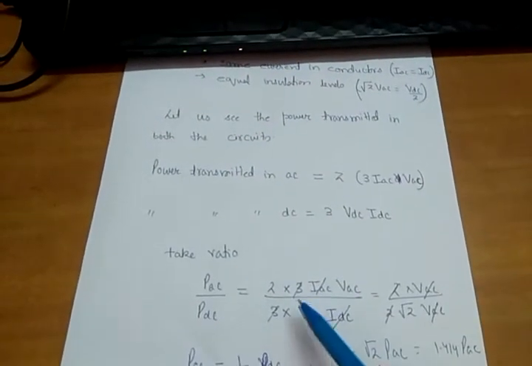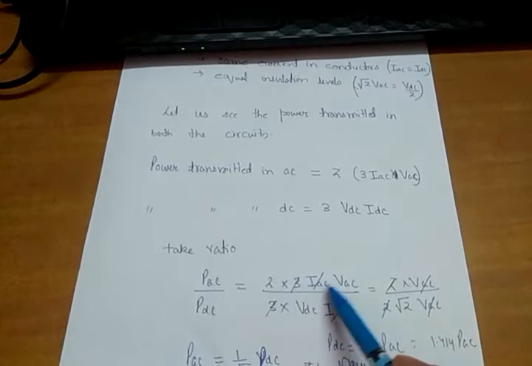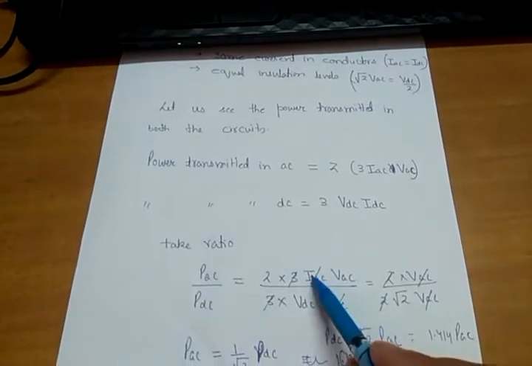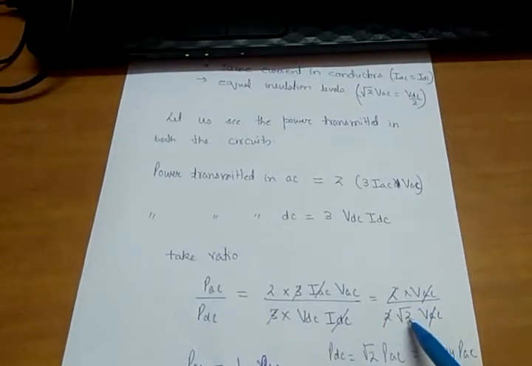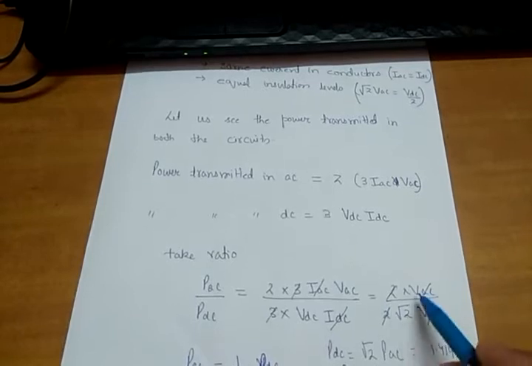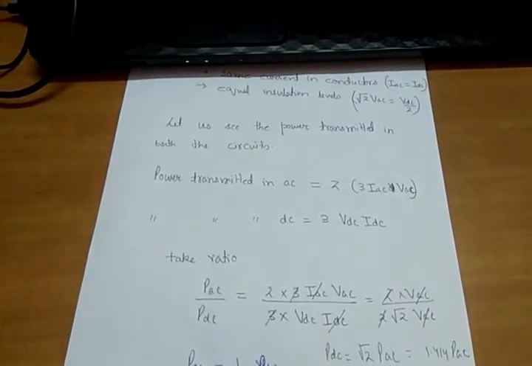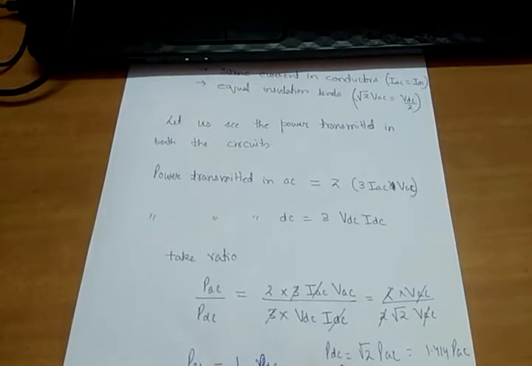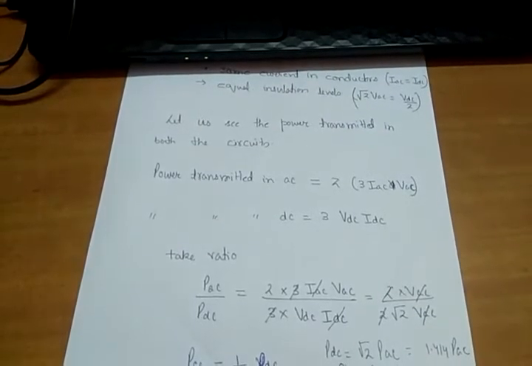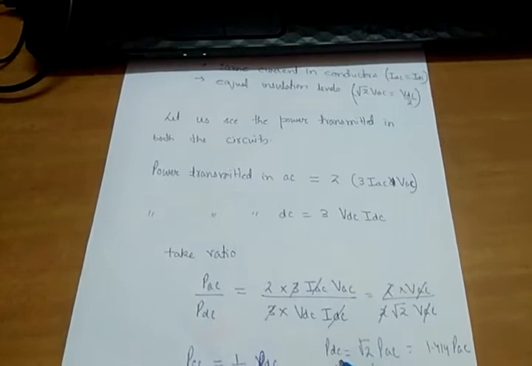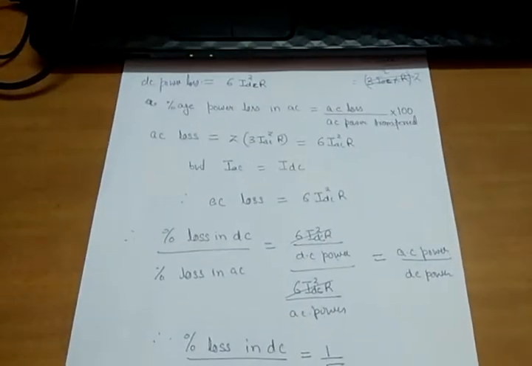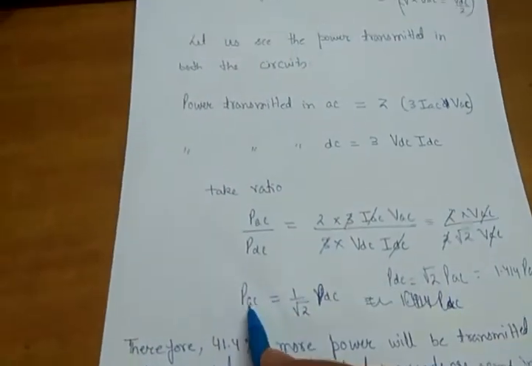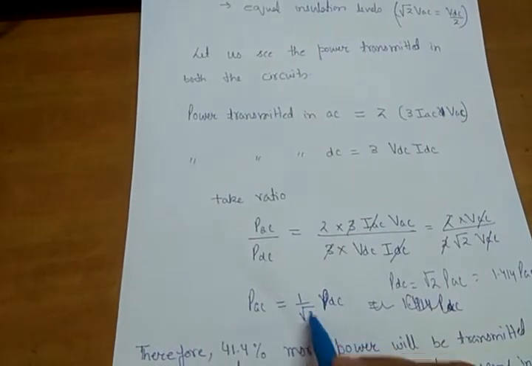P_AC by P_DC. P_AC is 3 into V_AC, I_AC, and P_DC is 3 into V_DC, I_DC. This cancels, this cancels. V_AC, twice V_AC, and V_DC is equal to 2 root 2 V_AC. V_AC cancels. This is 1 by root 2. P_AC by P_DC is equal to 1 by root 2. So P_AC is equal to P_DC by root 2. P_DC is equal to root 2 P_AC. So AC power by DC power is 1 by root 2, it is right.